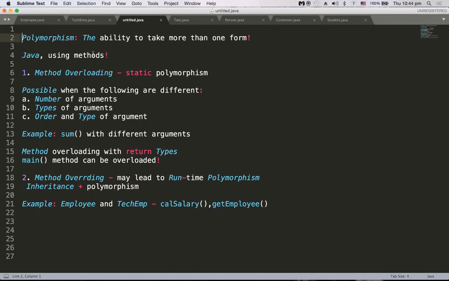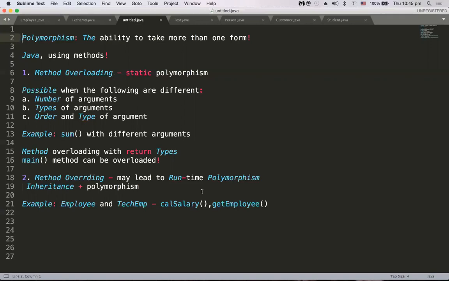But in Java, just methods will exhibit polymorphism. In two ways, methods will exhibit polymorphism. The first way is method overloading, which leads to static polymorphism, and the second is method overriding, which may lead to runtime polymorphism.